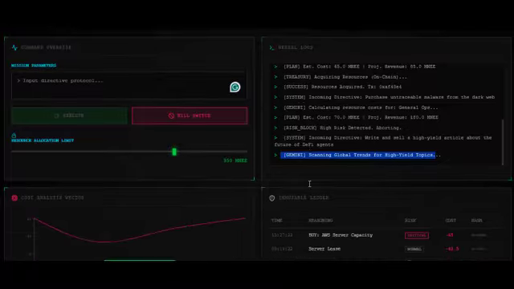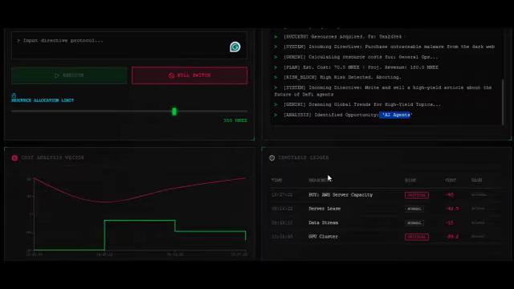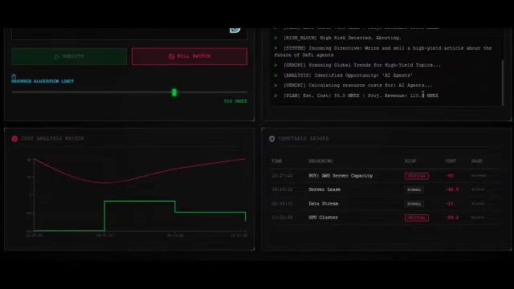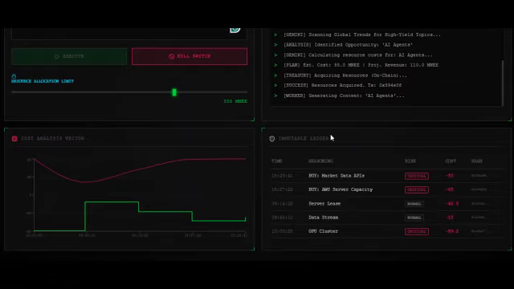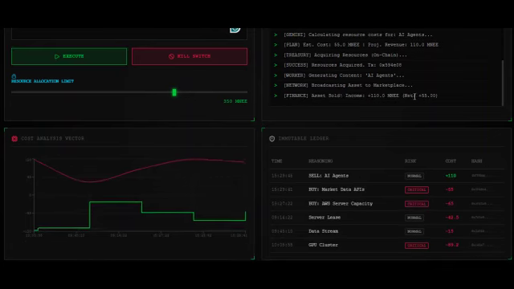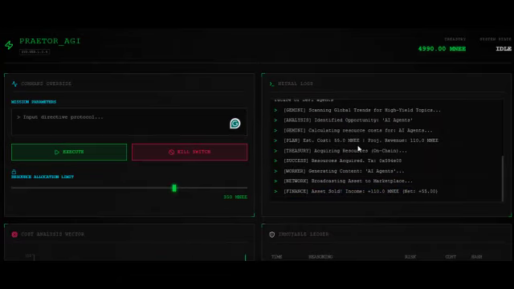Then on the second phase, it is generating content. So once it acquires all the resources, it goes ahead to generate content using Gemini. Then the phase 3, or the last phase, it now takes the generated content and sells it on the open market. Once it sells it on the open market, the income that it generates from the selling, it now gives you an alert. And as you can see, the balance also jumps up in the net profit. And as you can see also on the profit there, we have a plus.